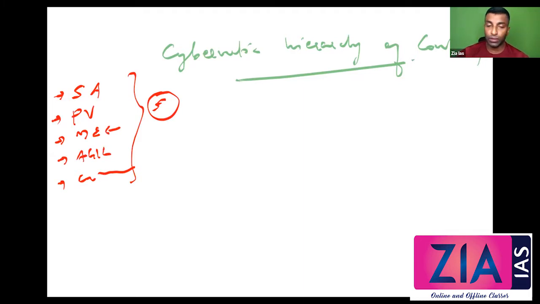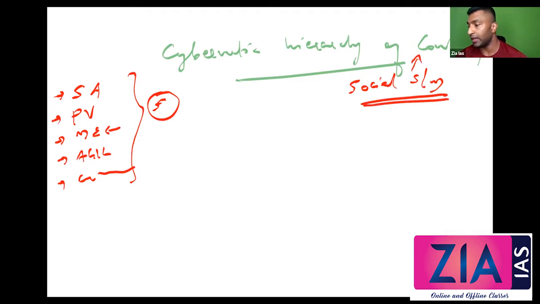Okay, so now let's look into this one, this cybernetic hierarchy of control. So this is another dimension of his theory of social system. So if the question is asked on social system, towards the end of that, you also need to discuss about the cybernetic hierarchy of control.